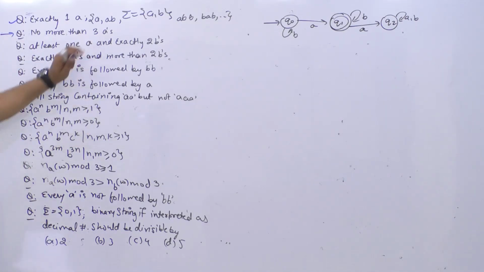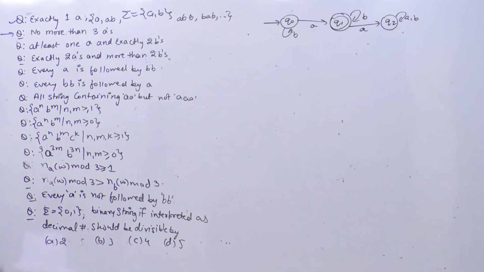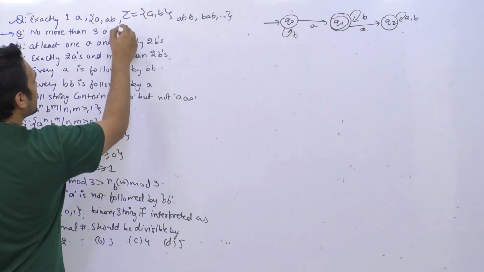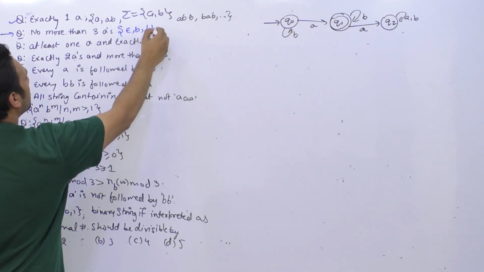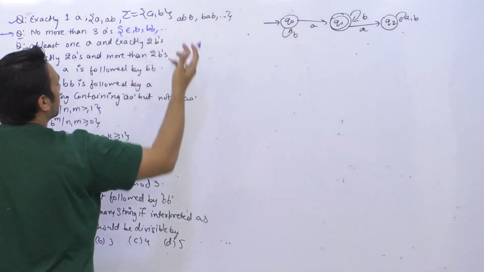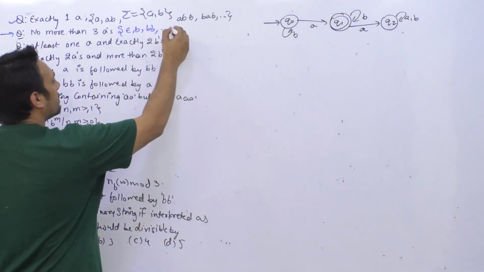So that means you can have 1 a, you can have 0 a's, you can have 2 a's, you can have 3 a's, but you cannot have more than 3 a's. Okay, so here the strings that are possible are epsilon, single b, double b. You can have any number of b's, because we are not putting any restriction on the number of b's, we are only putting restrictions on the number of a's.